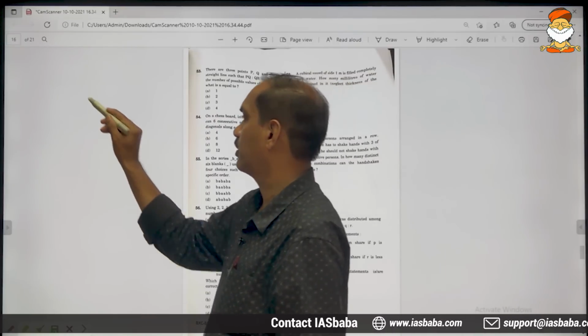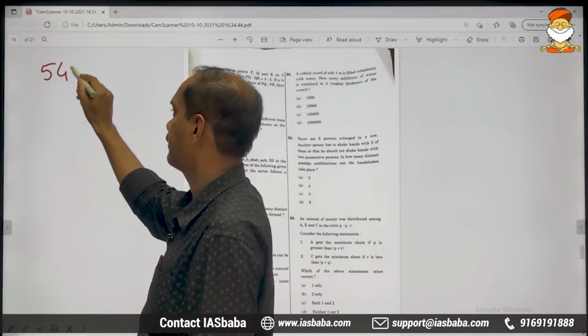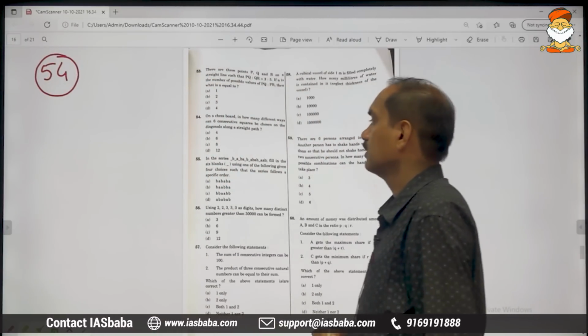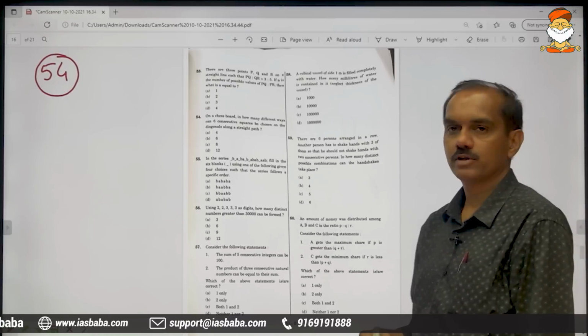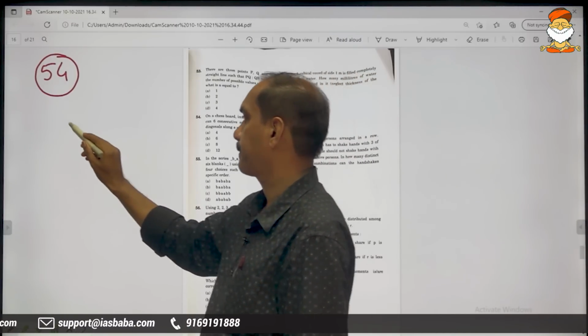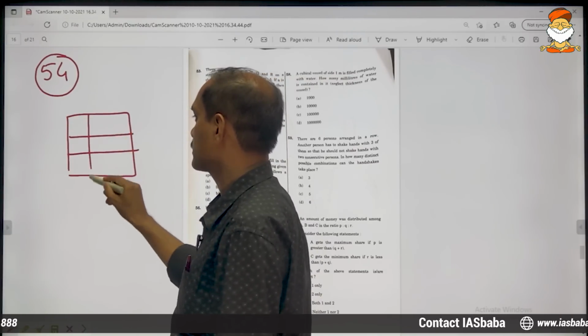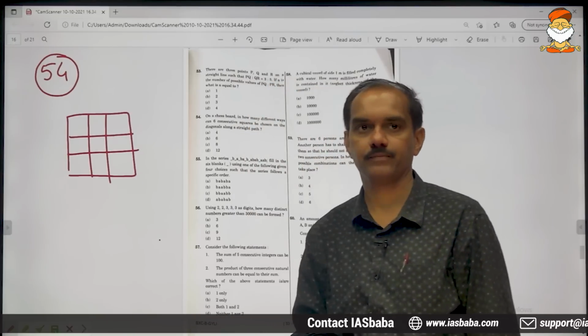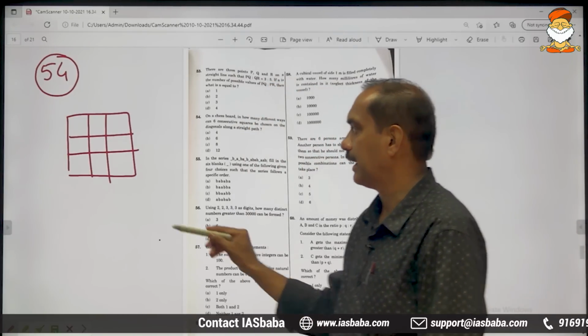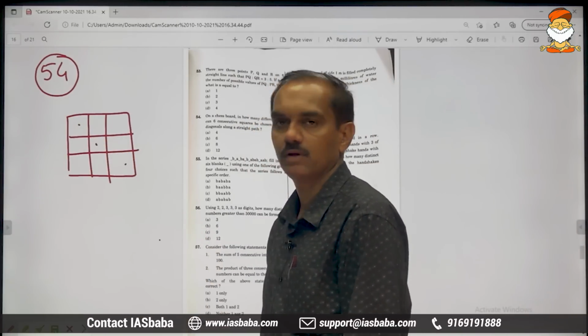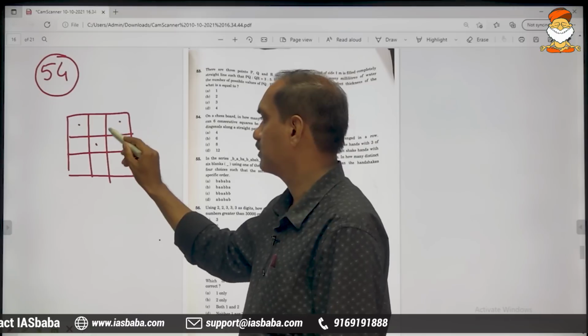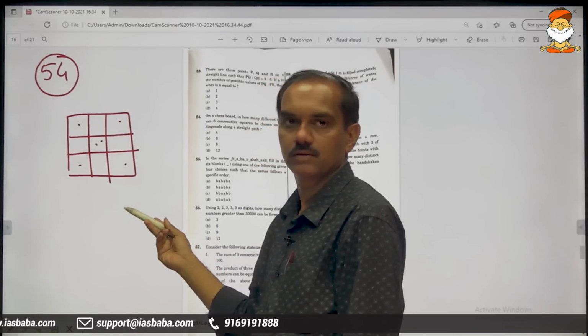Friends, moving on to problem number 54. It's a problem on chessboard. If I draw a square of size 3 by 3, diagonally we will have again 3 only. This side 3, this side also 3.